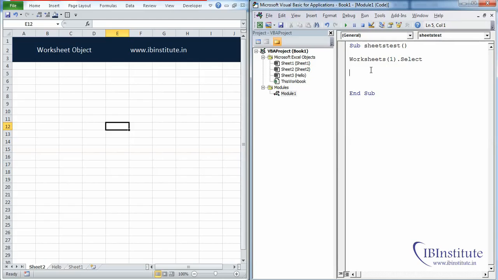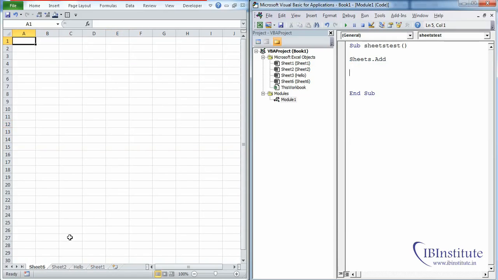Now let's suppose we want to add a sheet. For that, what we need to do, first select this and delete it, and let me type Sheets.Add. If you press F5, what will happen, this particular line of code will insert one sheet on the left of the active sheet. Currently active sheet is Sheet2, and this code will add a sheet before it. So press F5, just see that there is another sheet named Sheet6. So with this code you will insert a new sheet before the active sheet.